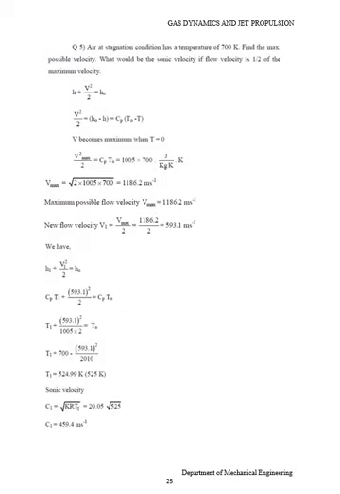Here is the second question in this video. Air at a stagnation condition has a temperature of 700 Kelvin. Find the maximum possible velocity. What would be the sonic velocity if the flow velocity is 1 by 2 of the maximum velocity?